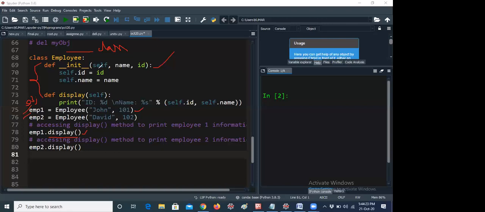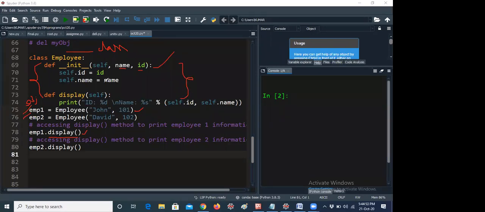This is the syntax of the constructor, you know already: def __init__. It is used to initialize the particular constructor with whatever values I give, like John, 101. So John will be saved in name, and ID will be saved as 101. Here you no need to call an employee method like that, and you no need to define the employee body here. That is the thing I would like to tell you.